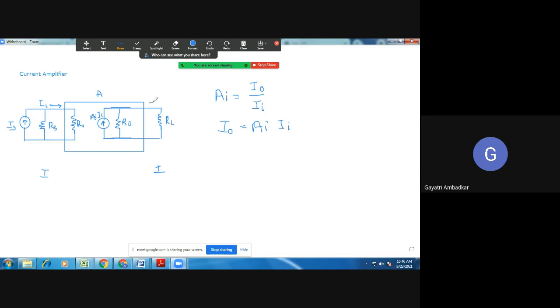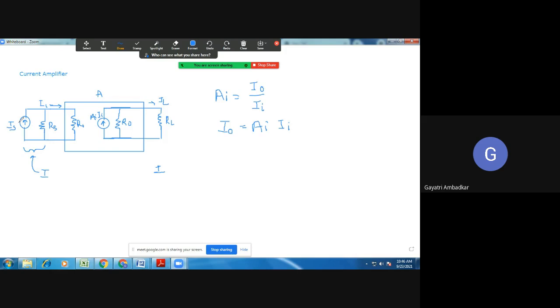Because the input signal is a current, I must show it by a current source. And because the output signal is also current, here also I have to show a current source. Now let us comment. When RS is the input resistance of this current source, how much should be the input resistance of a current source?